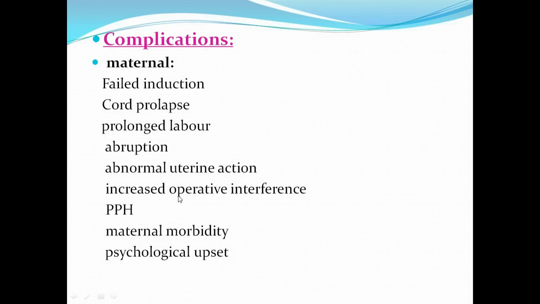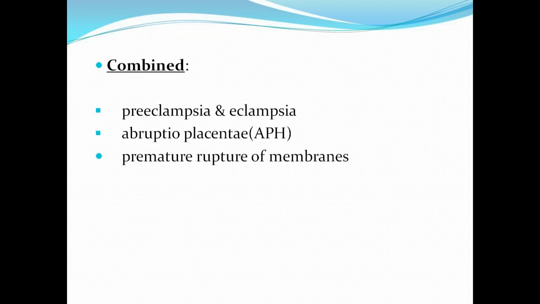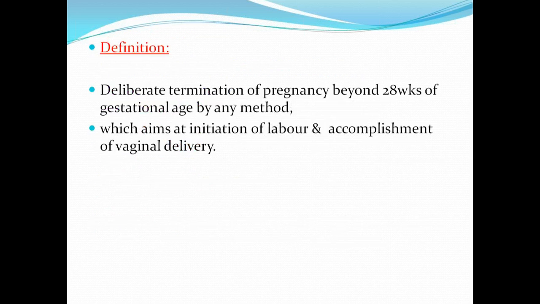Then another complication is increased operative interference. I said when we start the process of labor, if you see the definition, I'll just go back and show you the definition of induction of labor. Here, when I start the process of induction, my aim is to initiate the process of labor and also complete the process of delivery.